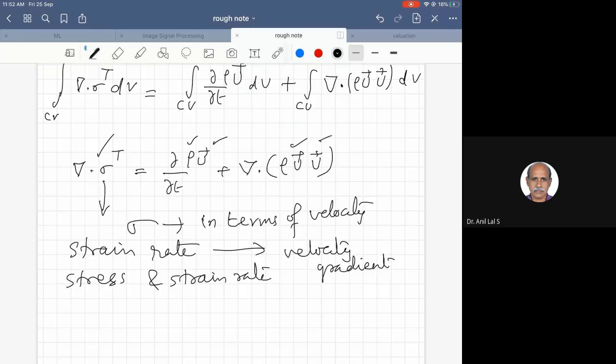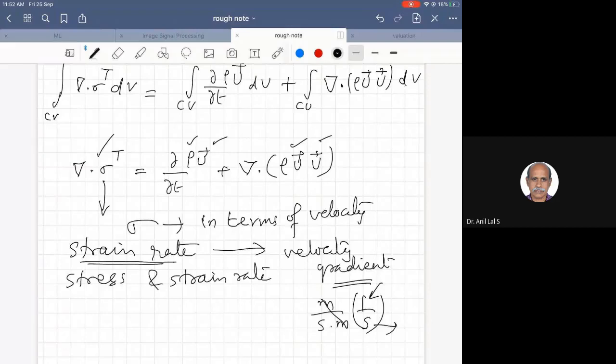What is the unit you will get? Velocity gradient is meter per second divided by meter, which means 1 per second. That is why it becomes strain rate. In solids, this rate will not be there.